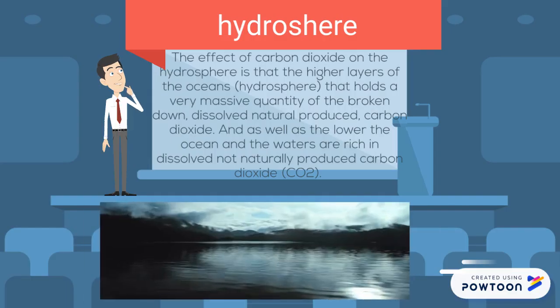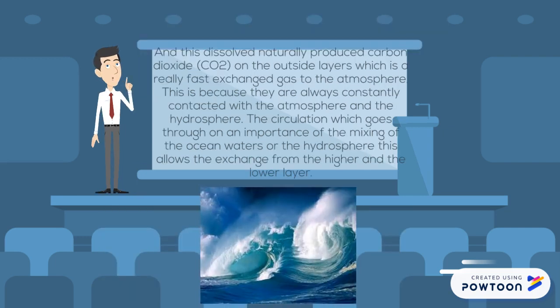The effects of carbon dioxide on the hydrosphere is that the higher layers of the ocean hold a very massive quantity of dissolved naturally produced carbon dioxide, and the lower ocean waters are rich in dissolved inorganic carbon dioxide, CO2. On the outer layers there is a really fast exchange of gas with the atmosphere, because they are constantly connected. The circulation and mixing of the ocean waters allows the exchange between the higher and lower layers.